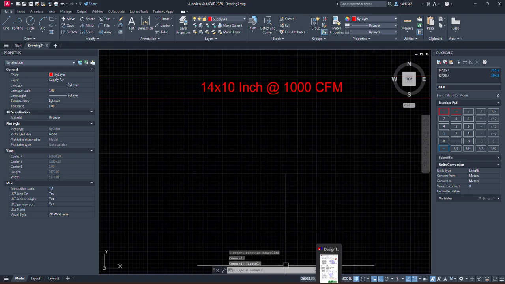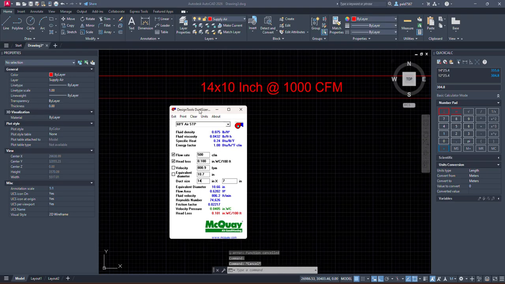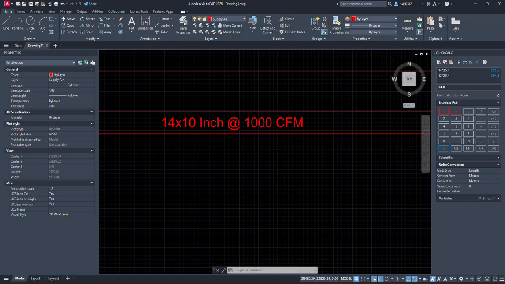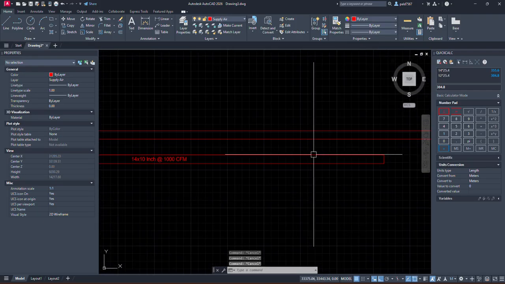Let's see what we are getting in macro duct size. Let's say 1000 CFM, we are going with velocity, and again 1000 CFM. So we are getting this. This is 10 by 14. Let's see metric, the 350 by 275. That is nearby correct, but it is okay. That's how the duct design should be.